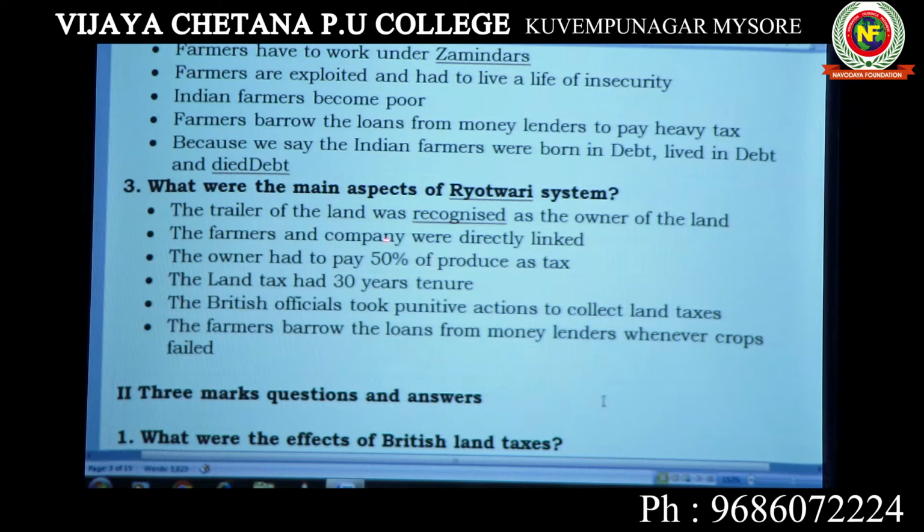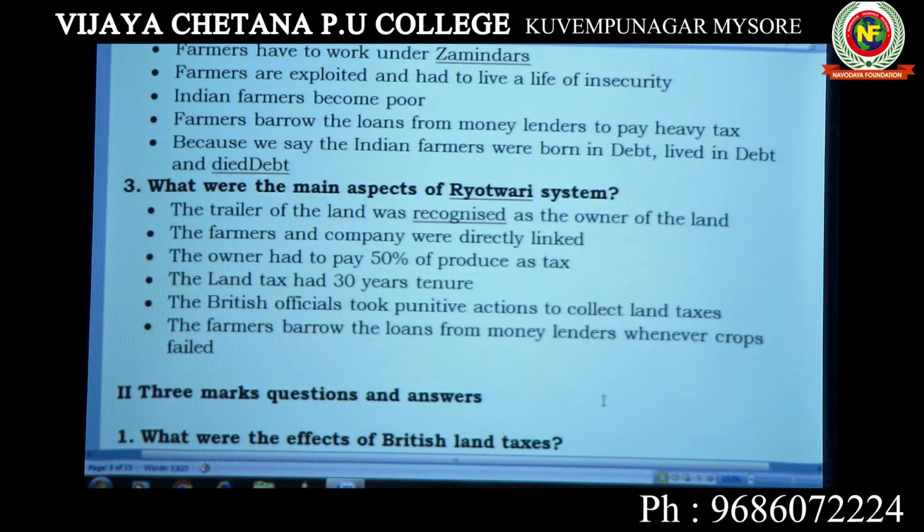Owner had to pay 50% of produce as tax. So land tax was very high, 50%. Then land tax was revised at 30 years tenure. The British officials took punitive actions to collect land taxes. Those who were not paying taxes correctly used to be punished, or they used to pay fine. Next one, farmers borrow loans from money lenders whenever crops fail.